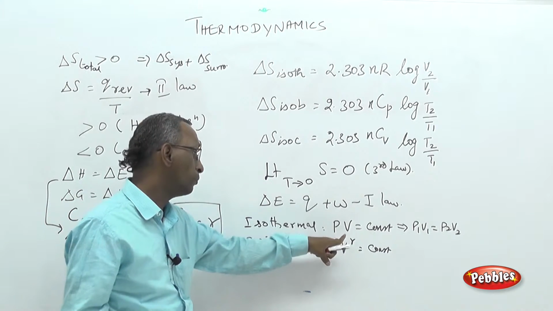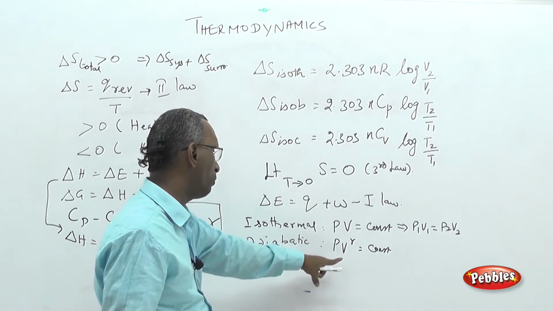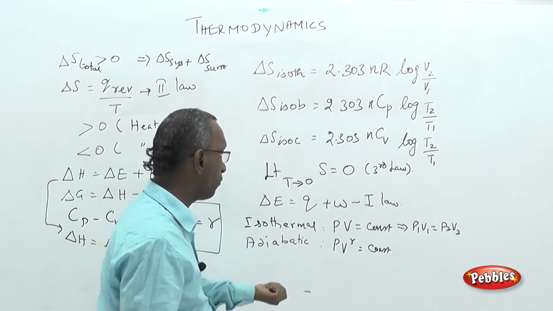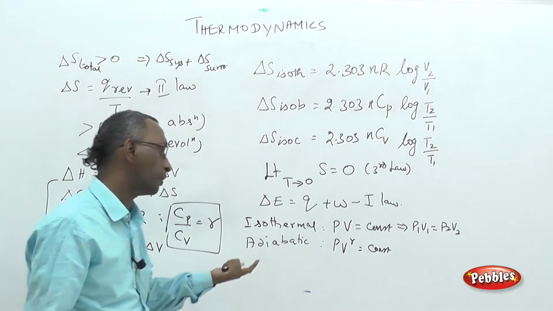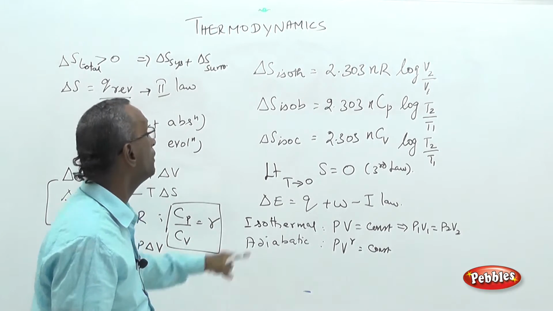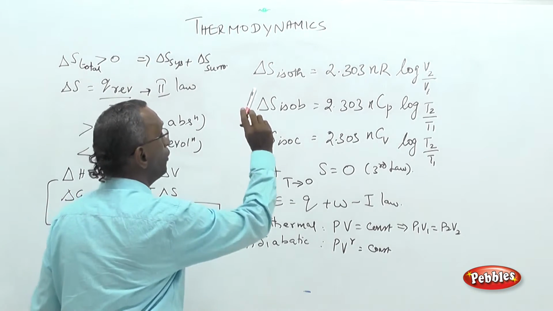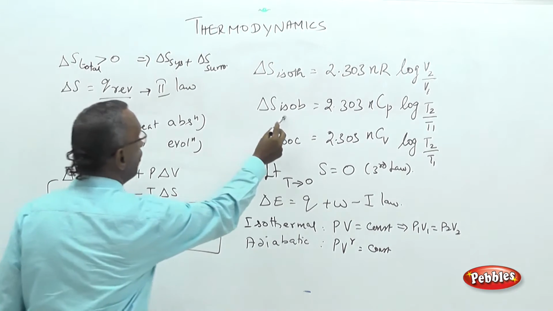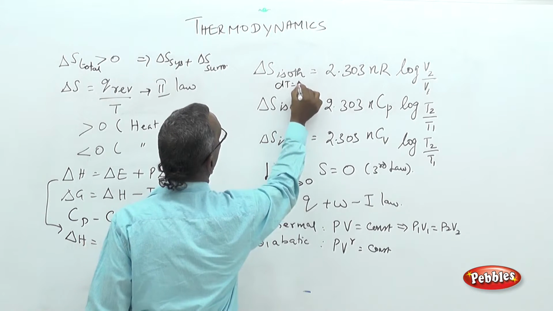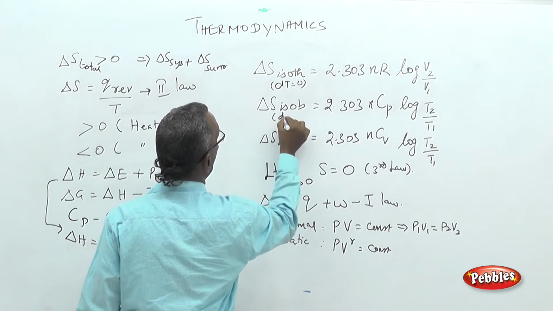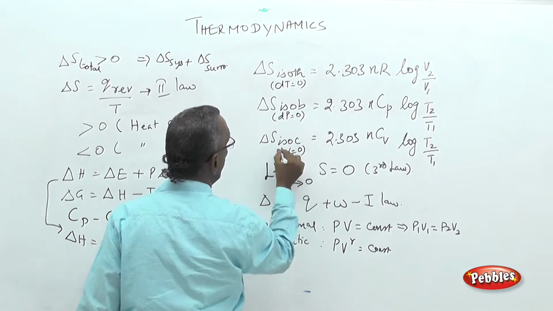If the system obeys PV equal to constant, it may undergo an isothermal process. If the system obeys PV power gamma, gamma can be more than 1 or less than 1 depending upon the type of gas, and the adiabatic process which undergoes expansion, and so forth. Now lastly, the entropy change for different types of process: isothermal, isobaric, isochoric. Isothermal means constant temperature or dT equal to 0. Isobaric means constant pressure or dP equal to 0. Isochoric means constant volume or dV equal to 0.